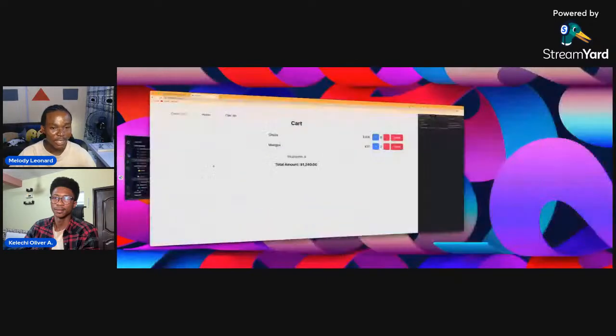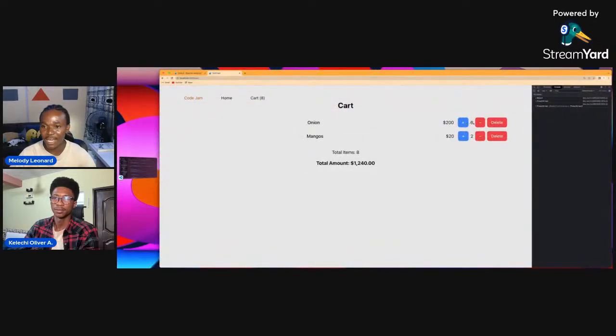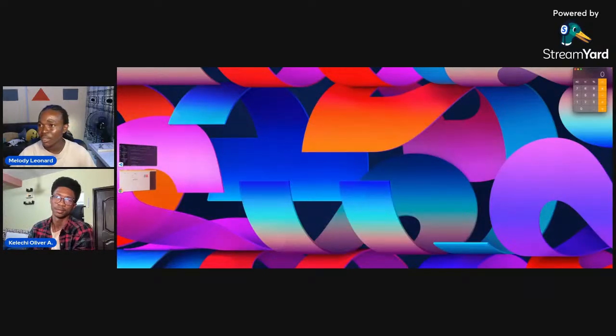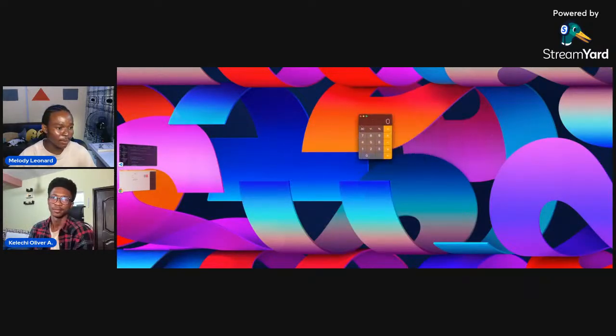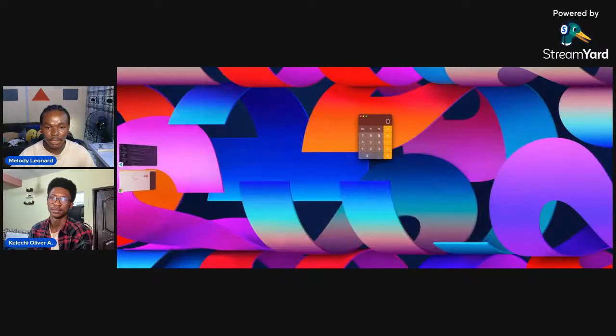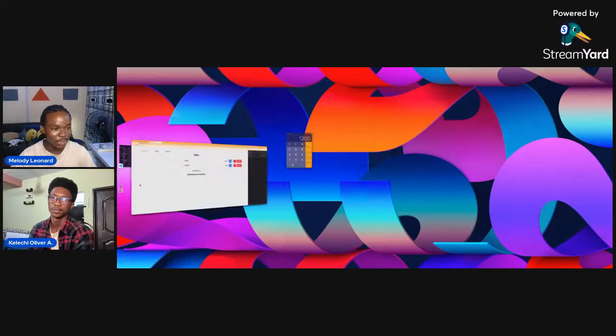this is what we have. You can see here that we have six items here, and we have two items here. So let's do the maths. I'm going to call a calculator. We have six items for 200, so 200 multiplied by 6 gives me 1,200.